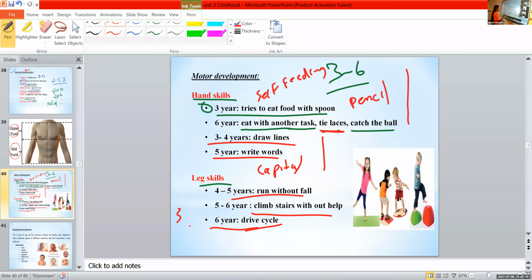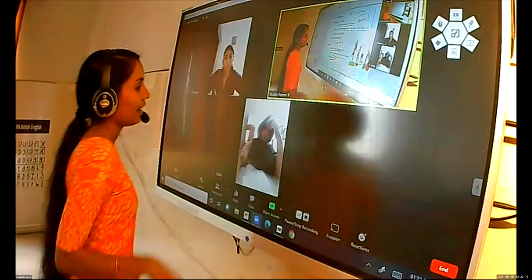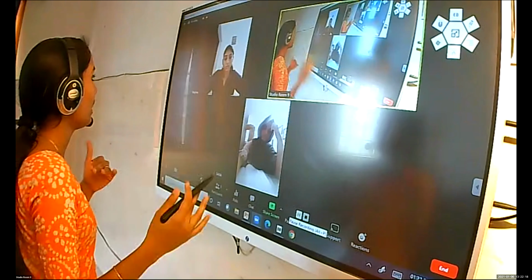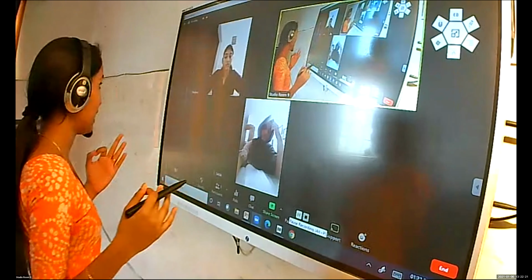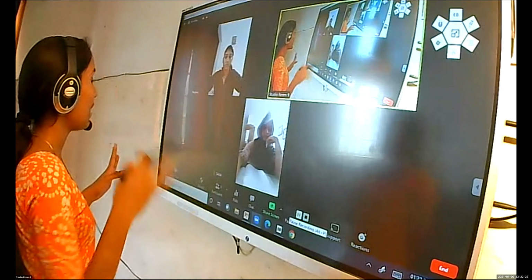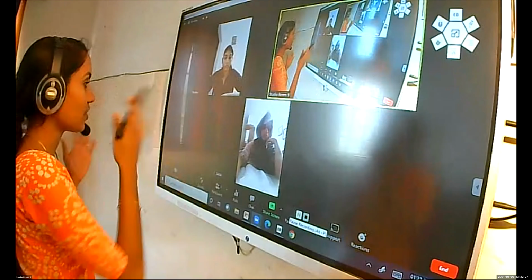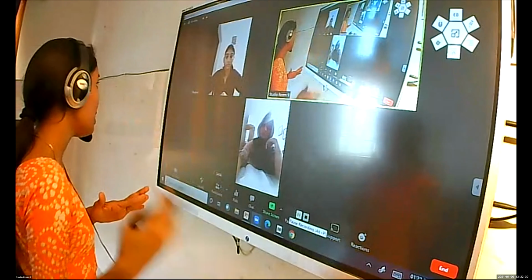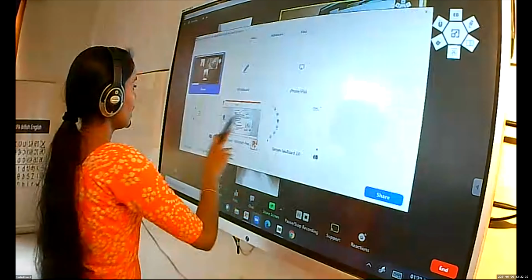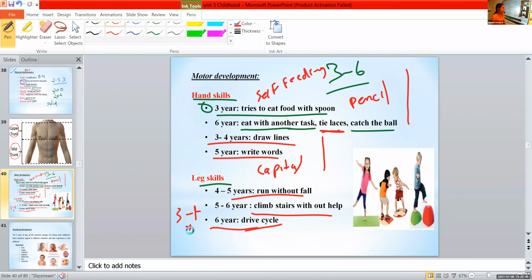A 3 to 4 year old child is only able to drive a tricycle with 3 wheels. But at the end of early childhood, he can easily drive a bicycle. Earlier it was a tricycle, and then he can easily change it to a bicycle at the end of early childhood. Okay, is it clear? That's all about the motor development.